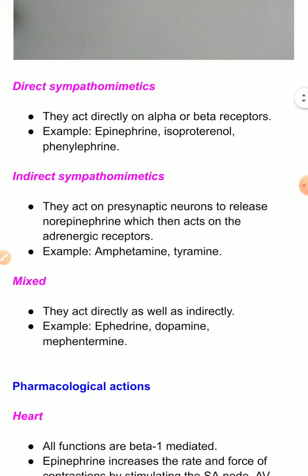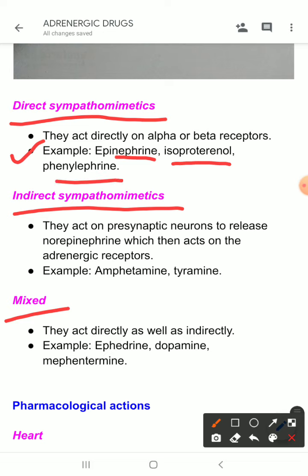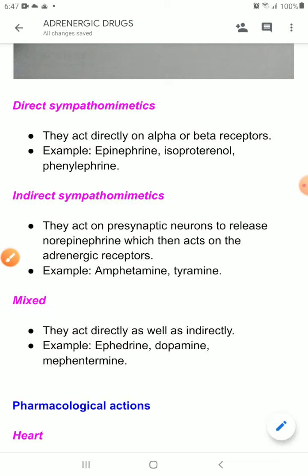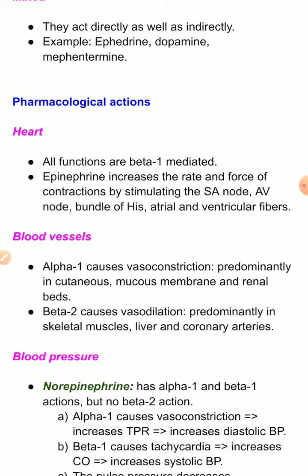You can see direct sympathomimetics, indirect sympathomimetics, and mixed. You have to look at the examples. Direct sympathomimetics like epinephrine, isoproterenol, phenylephrine, etc., and indirect sympathomimetics like amphetamine, tyramine. And there are mixed sympathomimetics. They act directly as well as indirectly. For example, ephedrine, dopamine, mephentermine, etc. Now, let us come to the pharmacological actions of epinephrine, or pharmacological action of the sympathetic system.